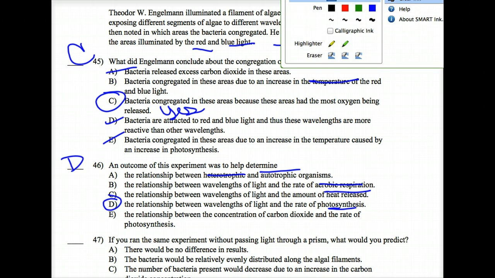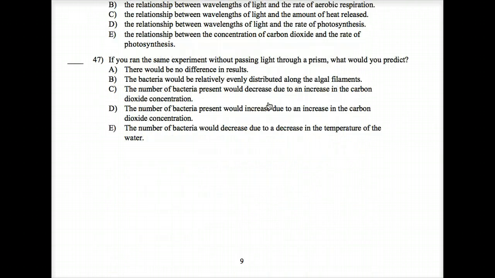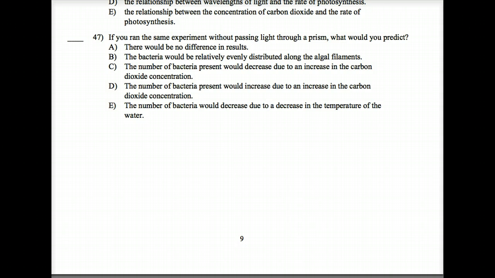And moving on, number 47. If you ran the same experiment without passing the light through a prism, if I don't pass the light through a prism, they all get the same light, it'd all be white light, I would expect to find the bacteria what? They would be evenly spread out. But that does not mean that the answer is there would be no difference in results. There'd be no difference in results between areas of the algae, but this indicates that there's no difference in the results between the first experiment and the second experiment, which is wrong.